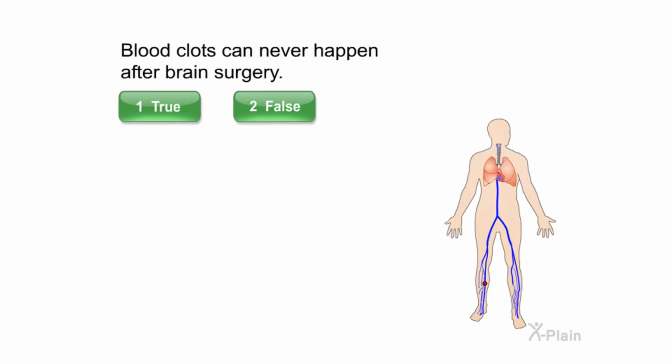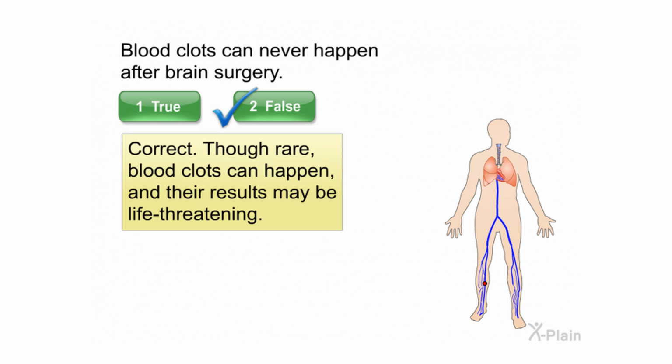Blood clots can never happen after brain surgery. Select true or false. Correct. Though rare, blood clots can happen, and their results may be life-threatening.